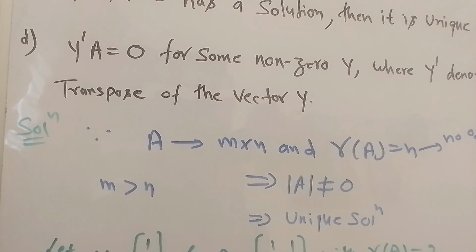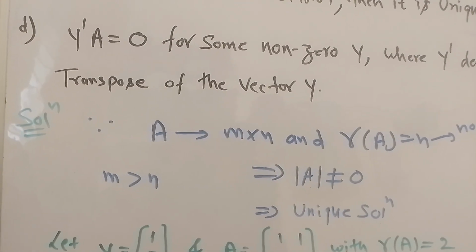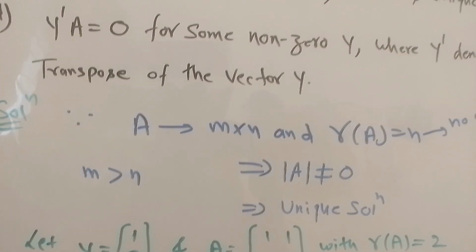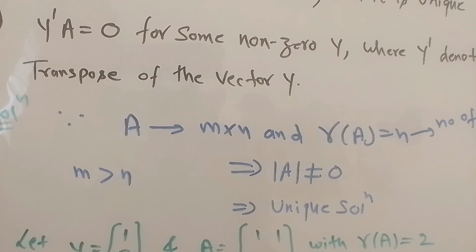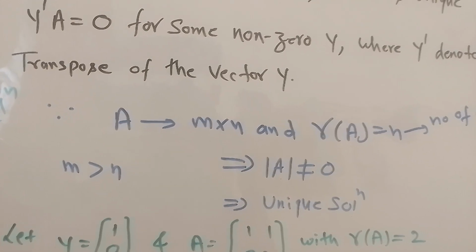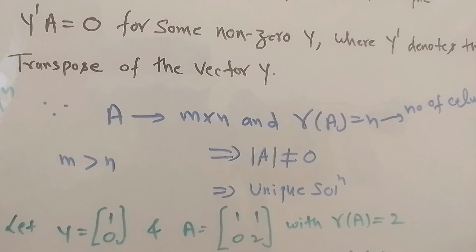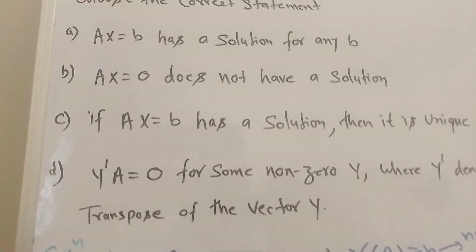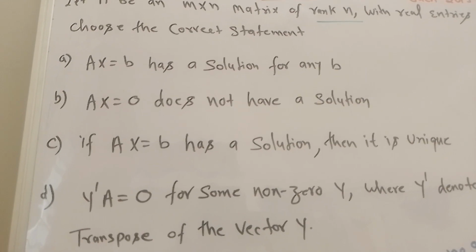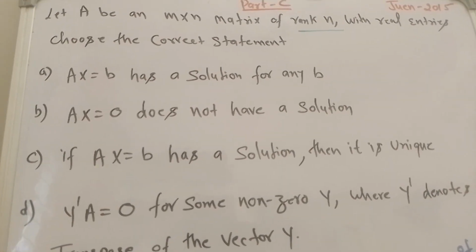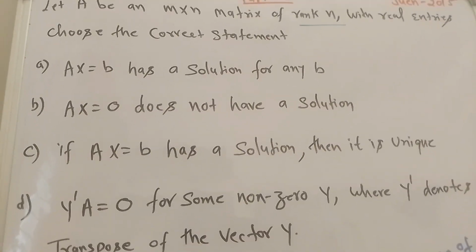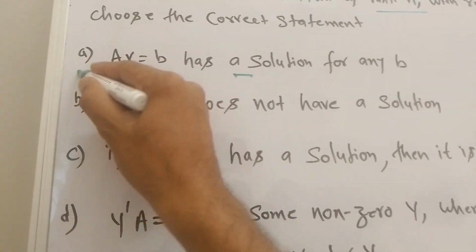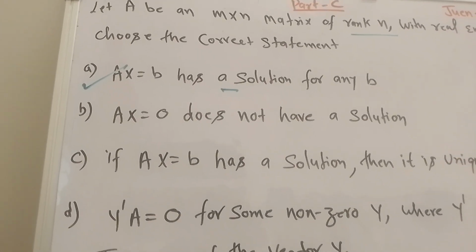So rank of matrix n implies that the determinant is not 0, and if the determinant of a system of linear equations is not equal to 0, it means it has a unique solution. So the system Ax equal to b has a unique solution. The first option says Ax equal to b has a solution for any b. Exactly, it is true because it has a solution. So the option is correct.